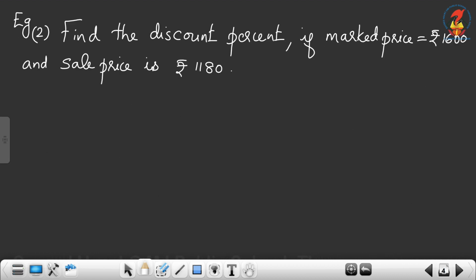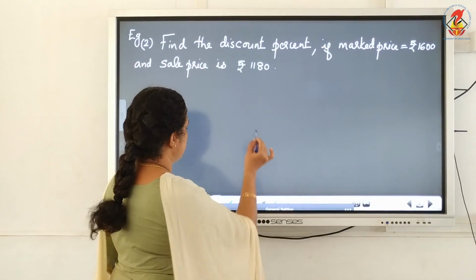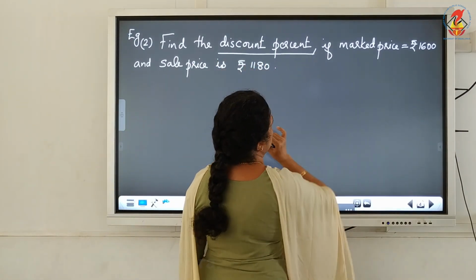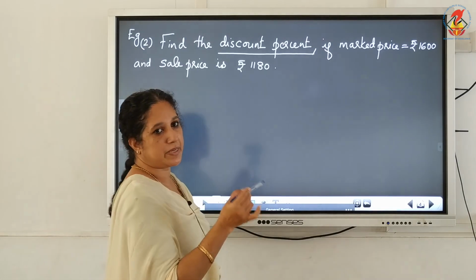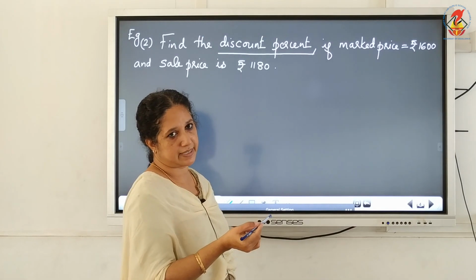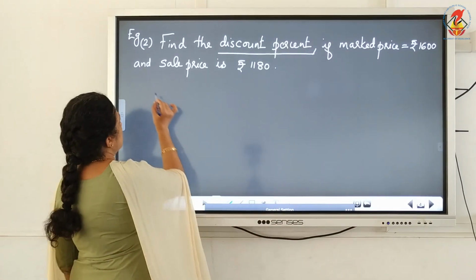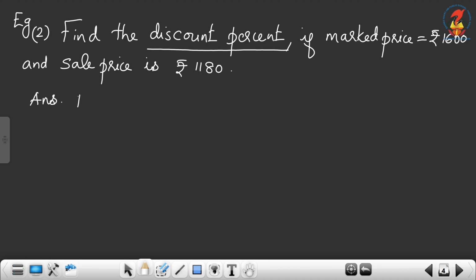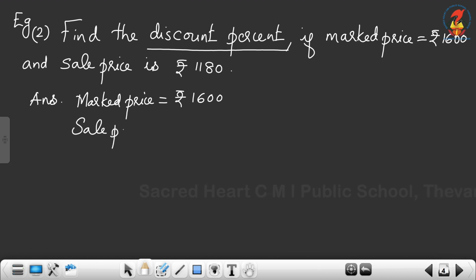Now next example. Find the discount percent. You have to find out the discount percent if the marked price is rupees 1600 and the sale price is rupees 1180. So marked price is given, marked price equal to rupees 1600. Sale price is also given. Sale price equal to rupees 1180.